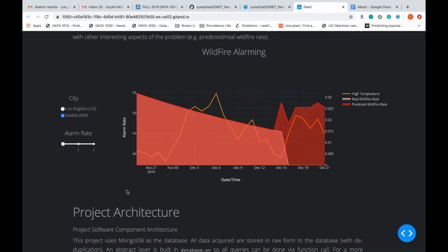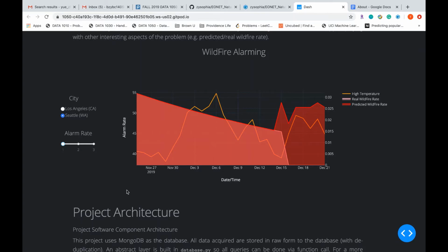Wildfire is a major disaster on the west coast of the United States. So in this study, we focus on the impact of wildfire on two cities from the west coast, Los Angeles and Seattle. Intuitively, if a wildfire is distant to a city, then its influence on the city will be very little. And this idea is very similar to kernel density estimation, which assigns more weights to the neighborhood of a point.